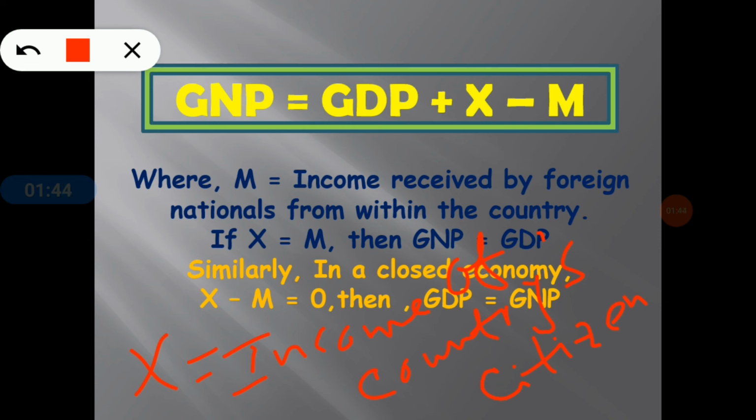So that's why it is the income of the country's citizens. So that's why it is included in GNP measurement.